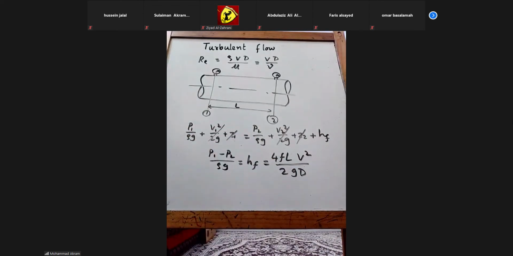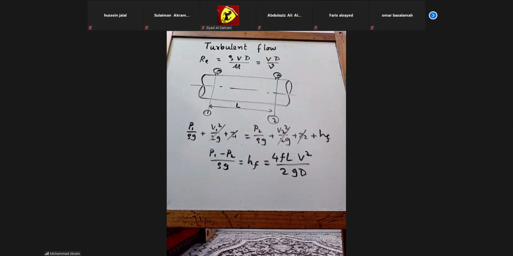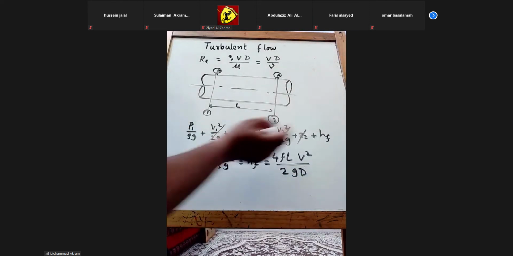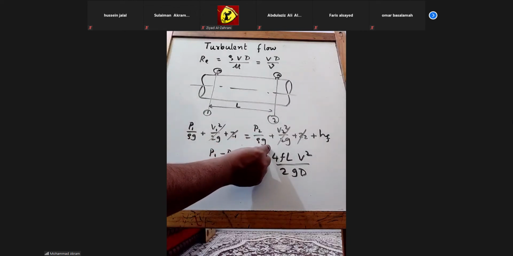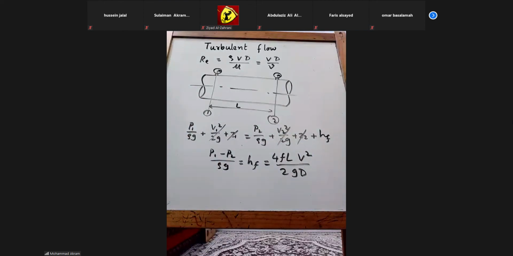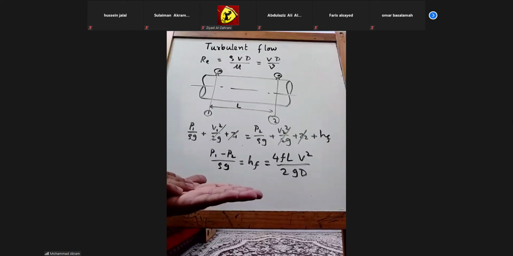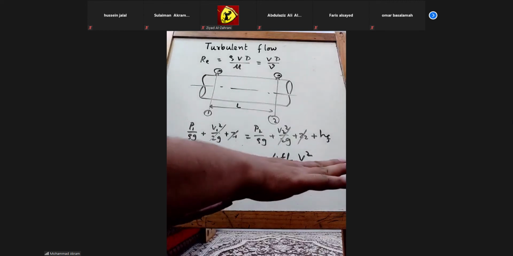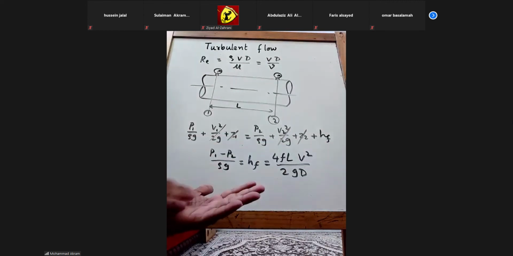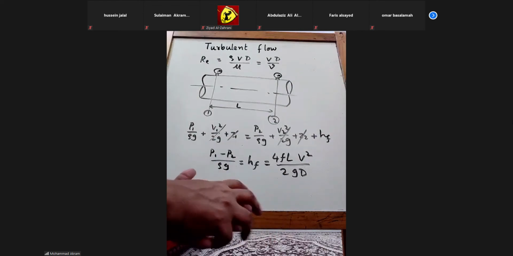Now, where is that loss of pressure going and why is it going? It is because of the friction. So this is like the frictional energy. Pressure energy is slightly decreasing, but frictional energy is increasing. Depending upon the surface, the water should go smoothly and easily, so it will maintain the pressure. But because of the roughness of the surface, it will not maintain that much pressure.